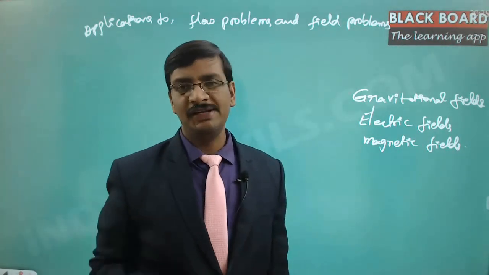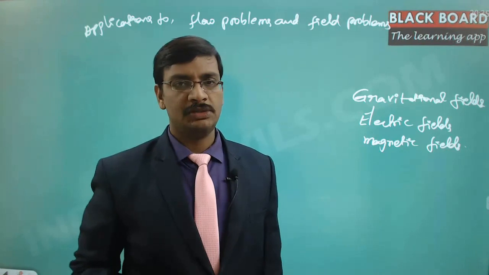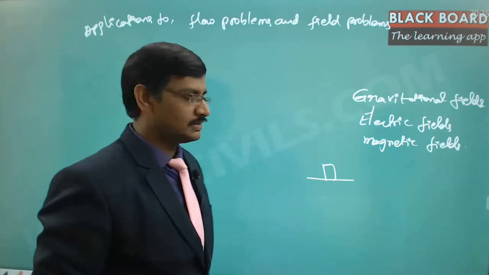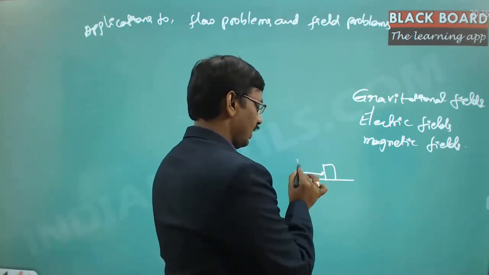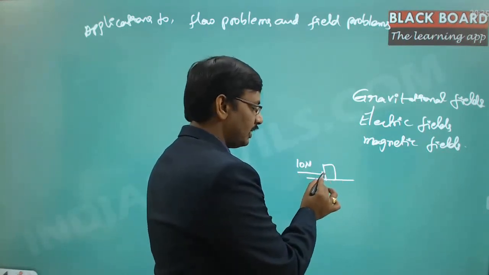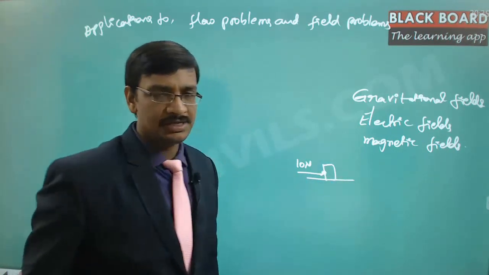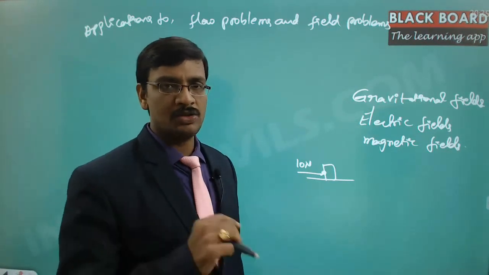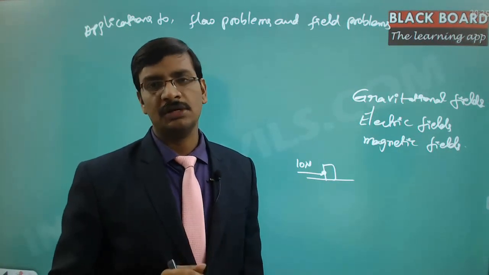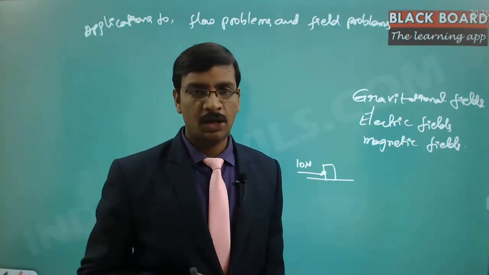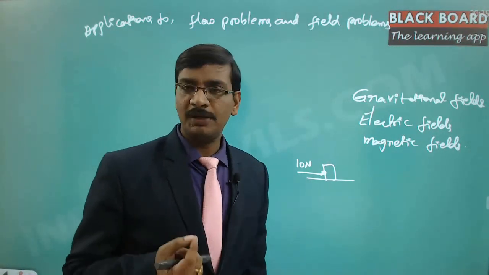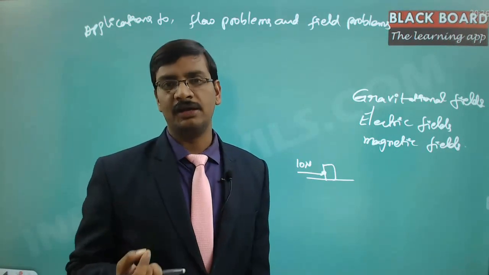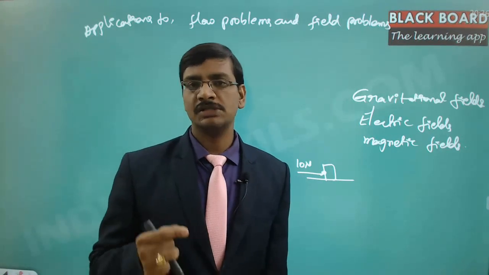A field is nothing but, suppose when we learn about the force, right? Suppose if you talk about the force, now what we say is there is a force of magnitude 10 newtons that is applied on this particular body at this particular point in this particular direction. That is how you specify a force. So force is having three important factors: the magnitude of the force, direction of the force, and the point of application of the force. Now, if the point of application is not known and the point of application can be felt everywhere, then such kind of force is called as a field.